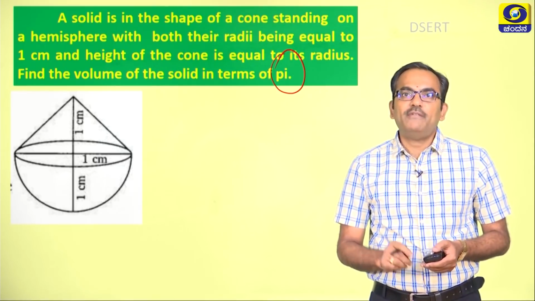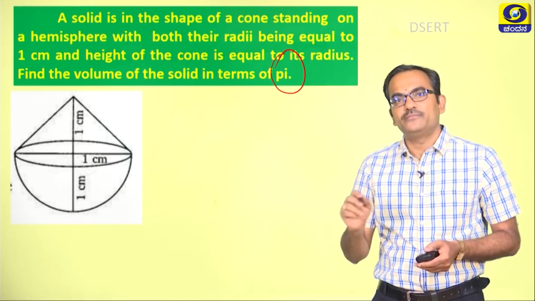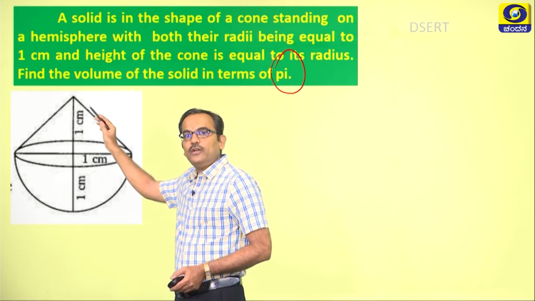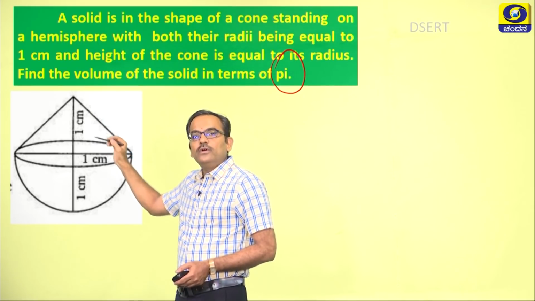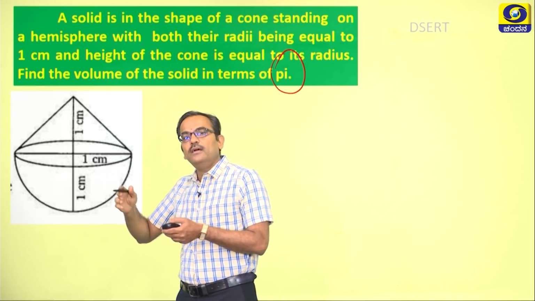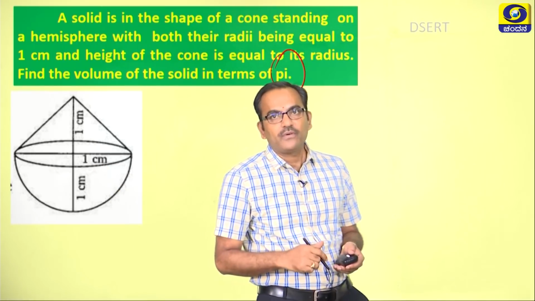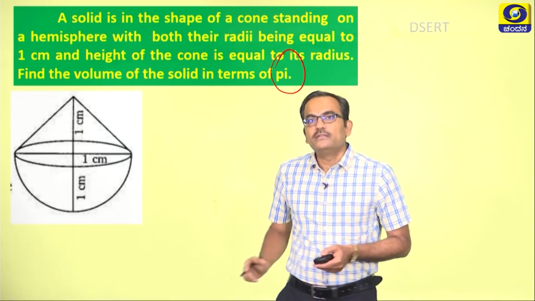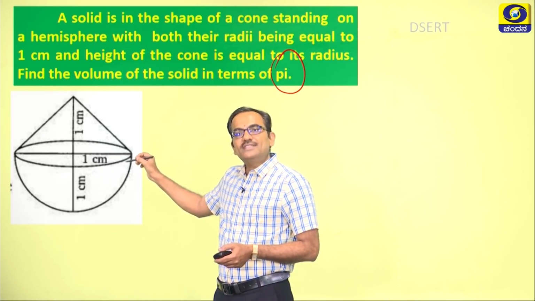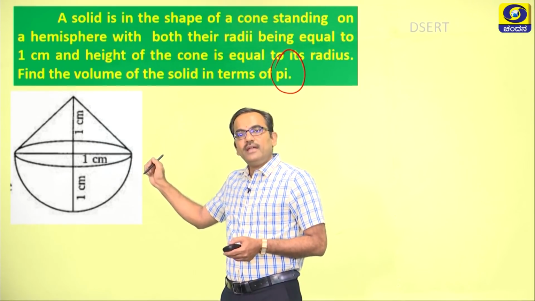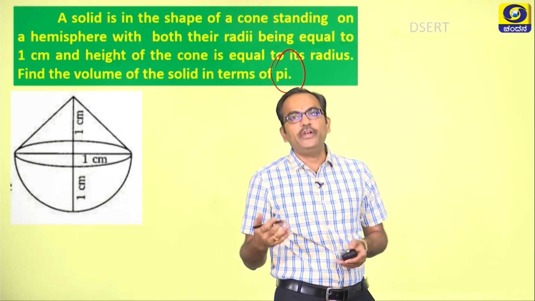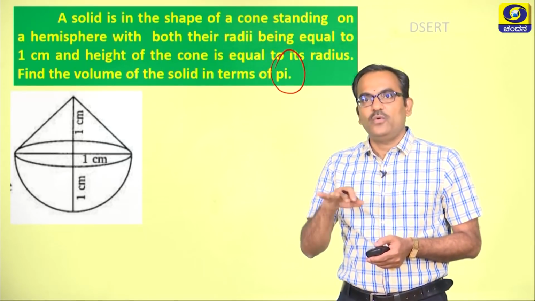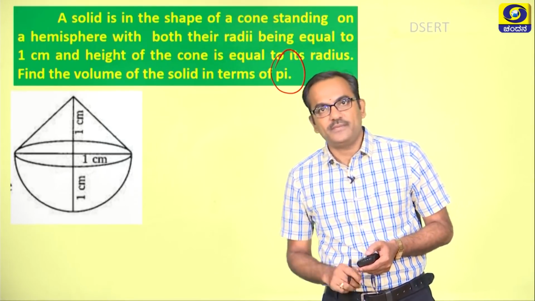A solid in the shape of a cone standing on a hemisphere. As you can see, here is a hemisphere and this is the cone. A cone and a hemisphere put together make this solid, right? And in making so, you have to observe one fact, that the radii should sync with both, otherwise it results in a different solid altogether. That is why the radius is given as 1 centimeter for both.